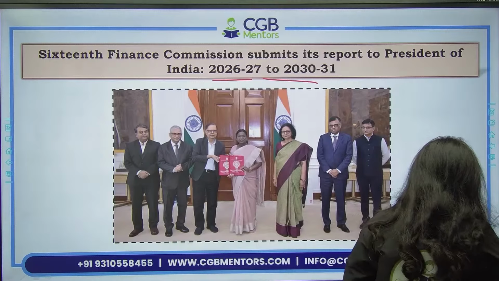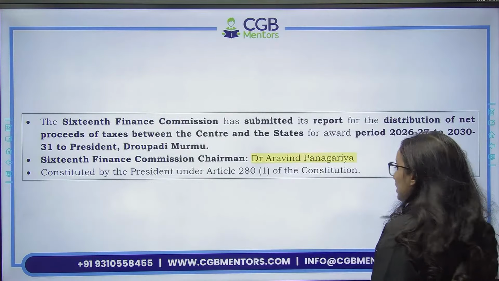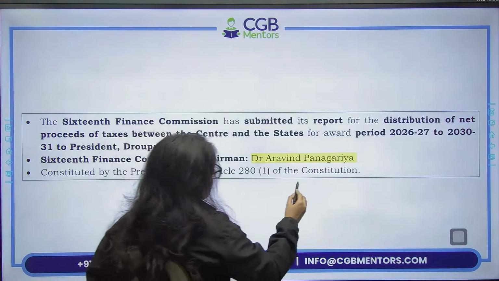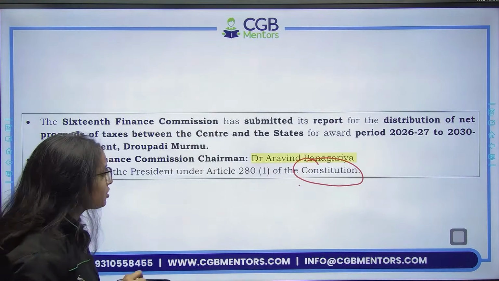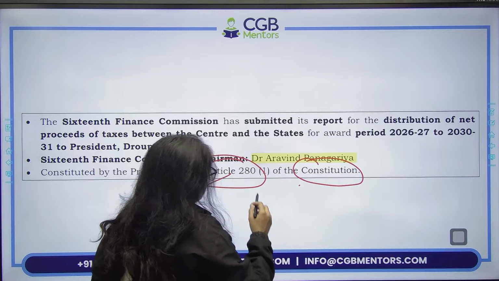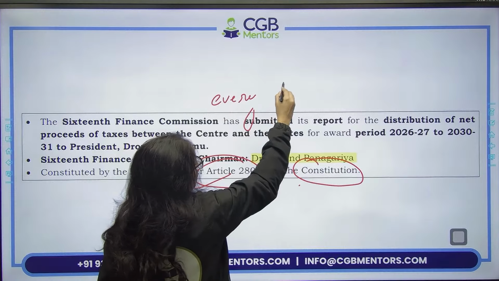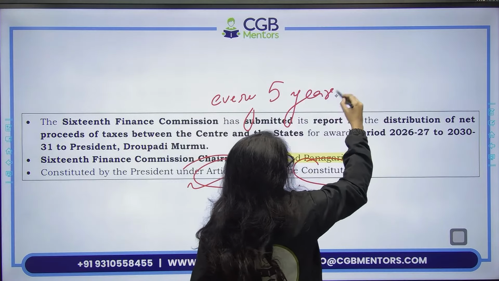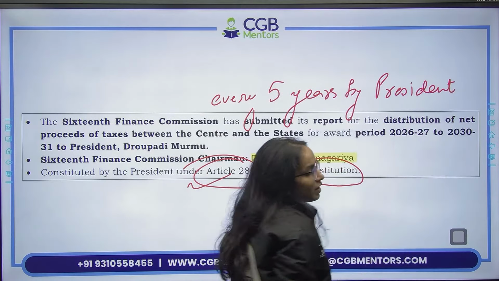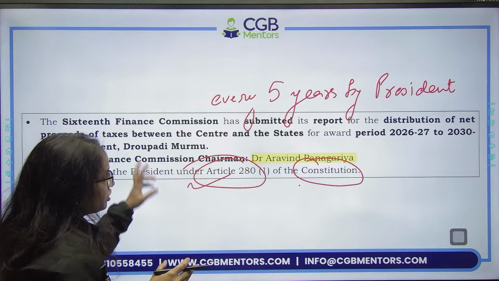Why do they submit their report to the President? Constitution requires them to do so. तो कॉन्स्टिट्यूशनल है फाइनेंस कमीशन. इसका स्टैटिक पार्ट हमने ईएसआई में काफी अच्छे से कवर किया है, इफ यू रिमेंबर. So finance commission first of all is a constitutional body because article 280 of Indian Constitution requires to set up finance commission. So article 280 of the Indian Constitution says that a finance commission should be set up every 5 years. By whom? By the President of India. So this is the constitutional requirement. So it is a constitutional body, right?